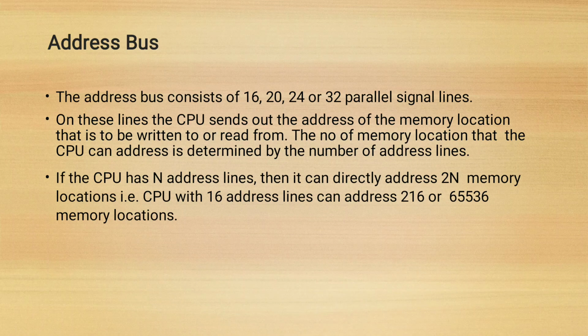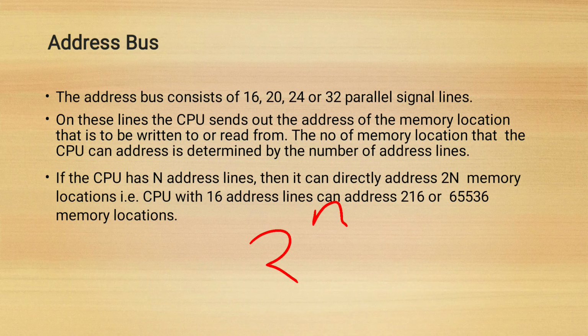If the CPU has n address lines, it can directly address 2 to the power n memory locations.